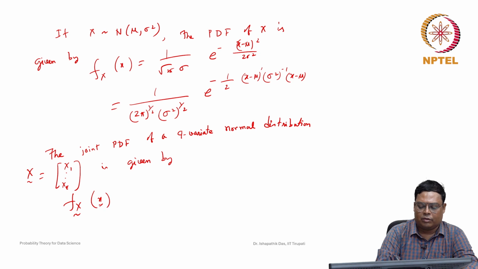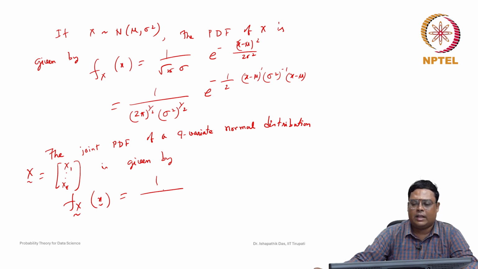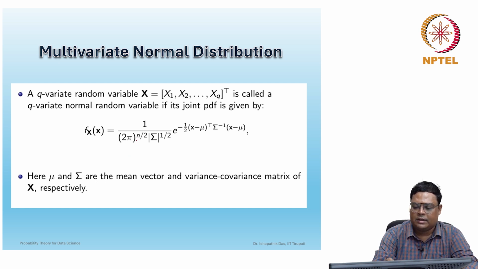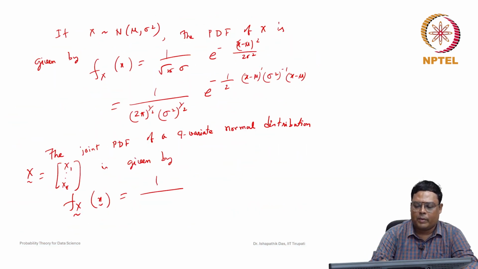So we are writing in a short notation, x tilde means x1, x2, ..., xq. The q-variate normal distribution of x is given by, see that because it is q, we will write that. Here you can see how it is represented. Here it is 2 pi. There may be a mistake here, because n is not there. It will be represented only by q. So this will be 2 pi whole to the power q by 2.